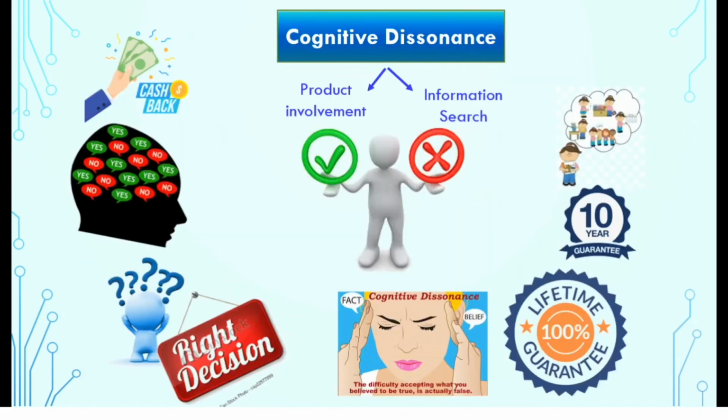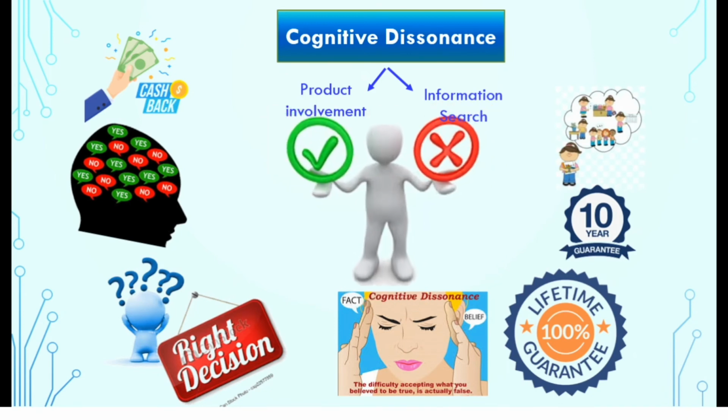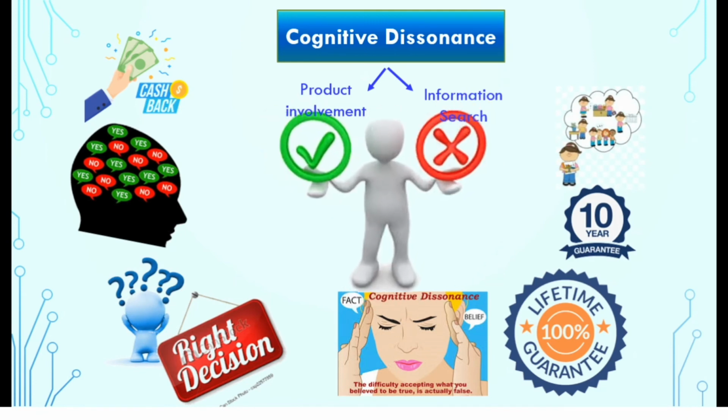It also depends upon the level of purchase involvement of the consumer. Purchase involvement means the level of concern for or interest in the purchase situation. It determines how extensively the consumer searches information in making a purchase decision. For example, one buys a brand of product, for example, Coca-Cola, as a matter of habit, then in that case, it is a very low involvement product and will not create much dissonance.